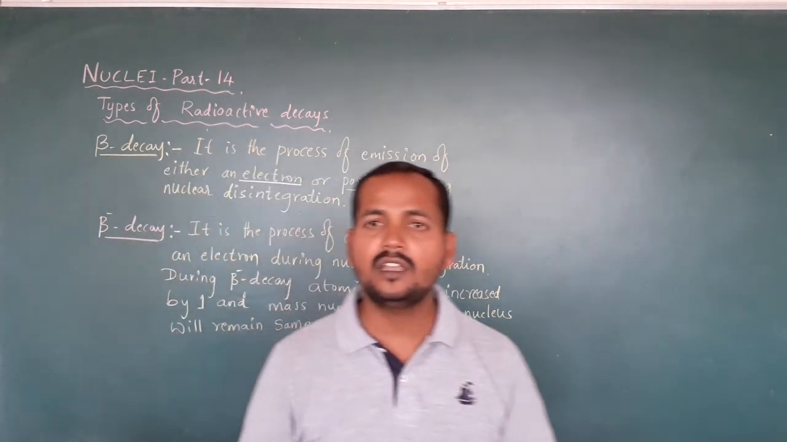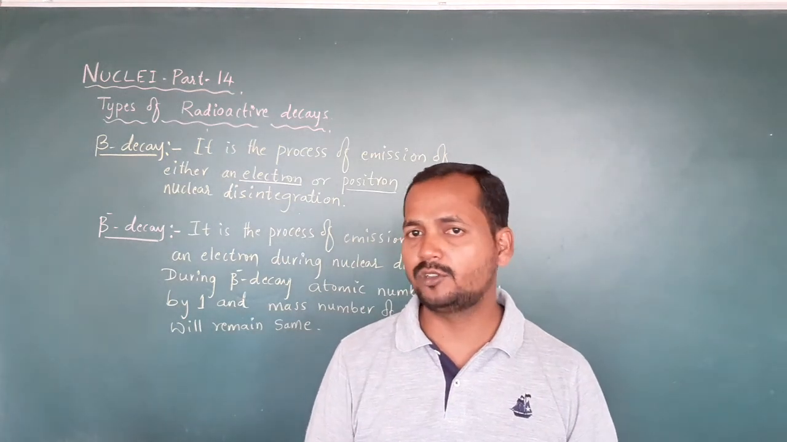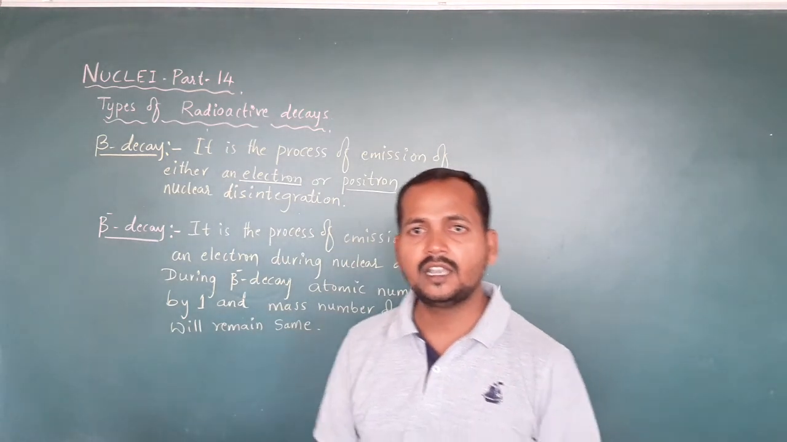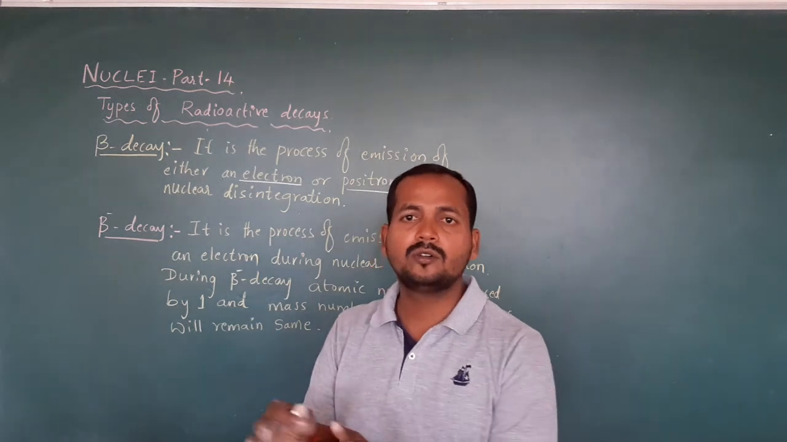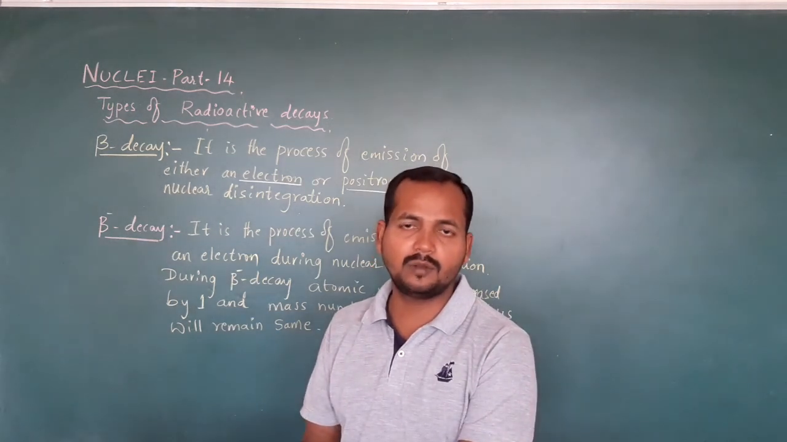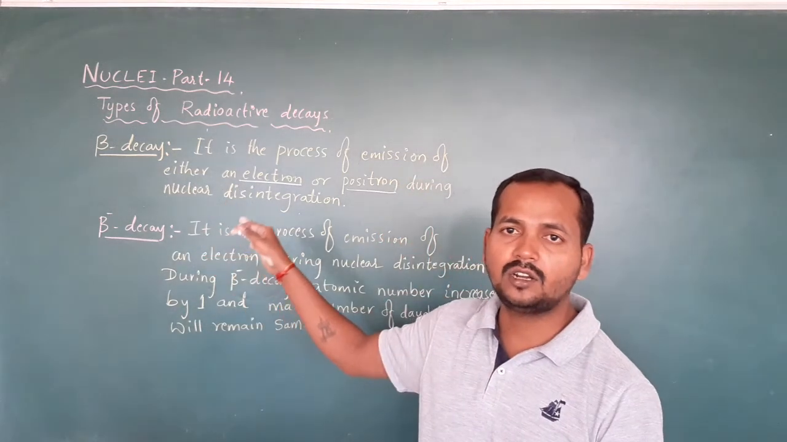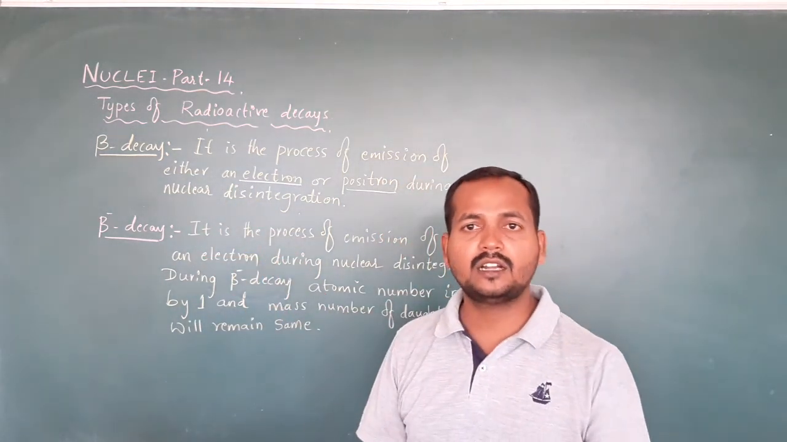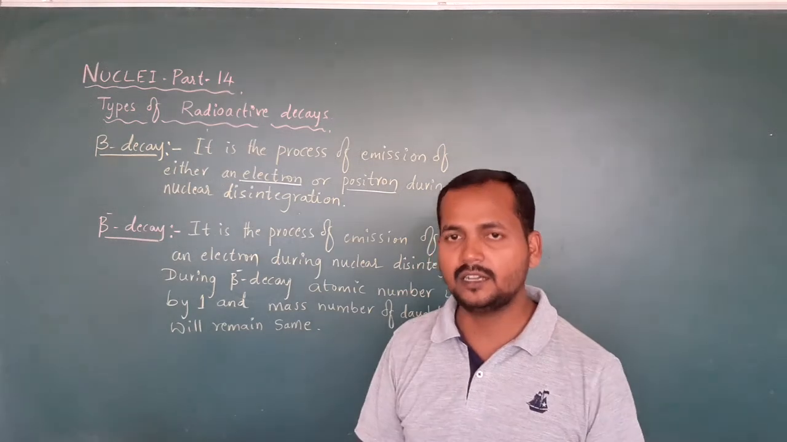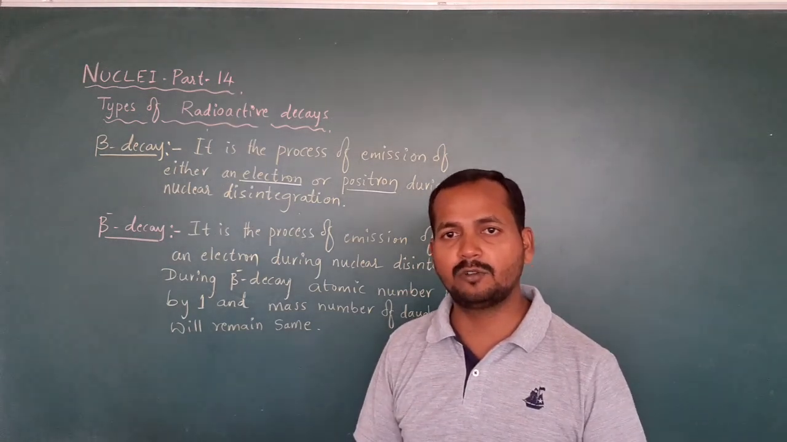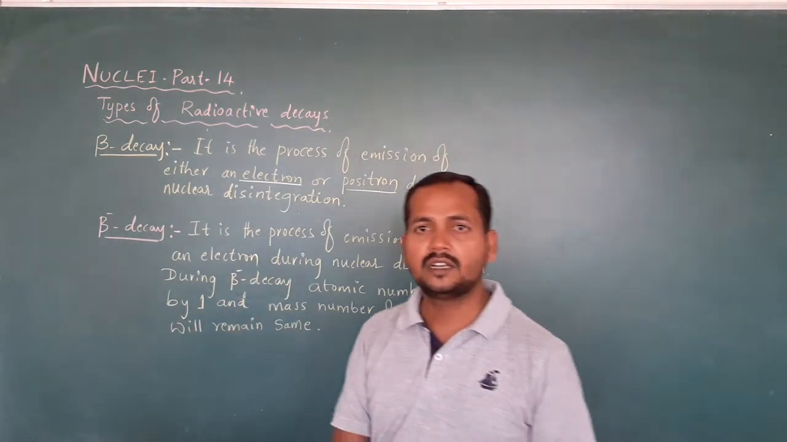In alpha decay, alpha particles, nothing but helium nuclei, are emitted. In beta decay, either an electron or a positron, nothing but a positive counterpart, is emitted. That emission is called beta decay. There are two types of beta decay: beta positive decay and beta negative decay. Here I am explaining beta negative decay.